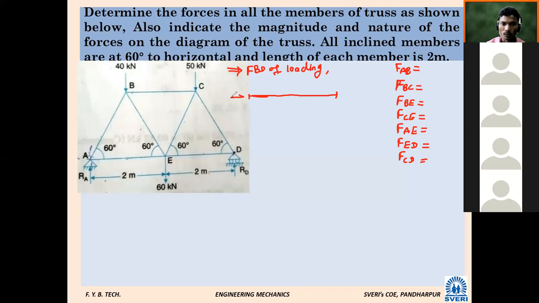So here there will be one reaction, RAH horizontal, and here vertical will be RAV. Here there will be RD. And active forces we have to consider without considering the members. How many active forces are there?